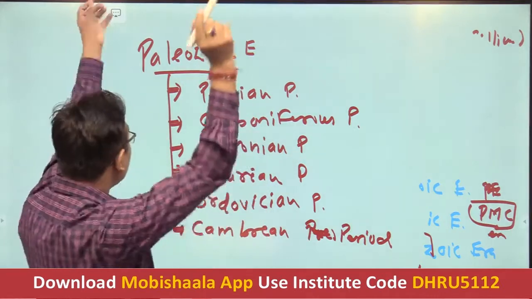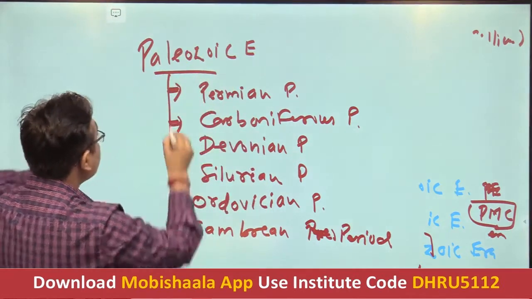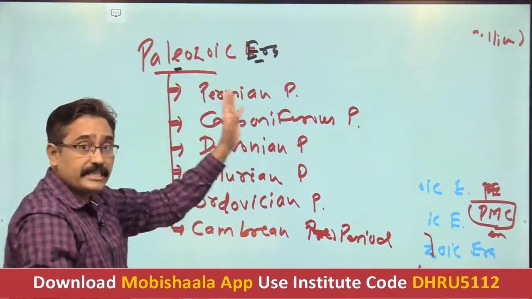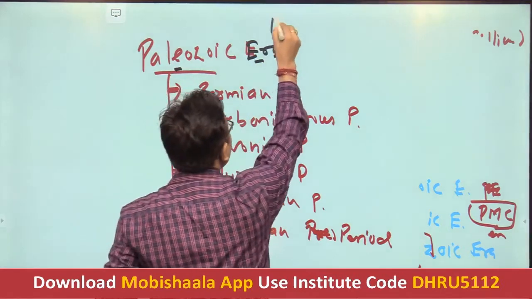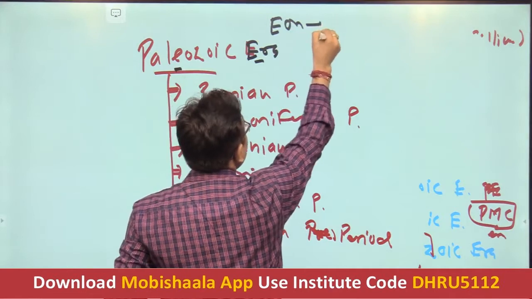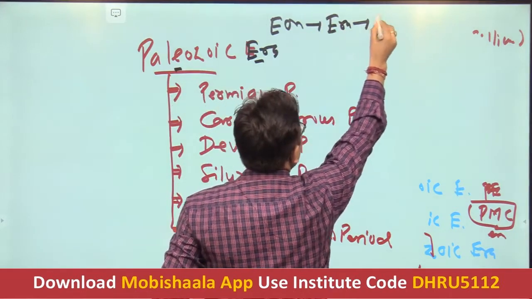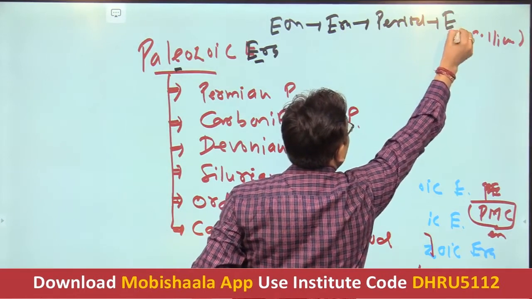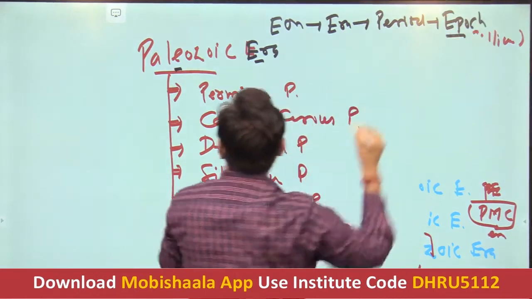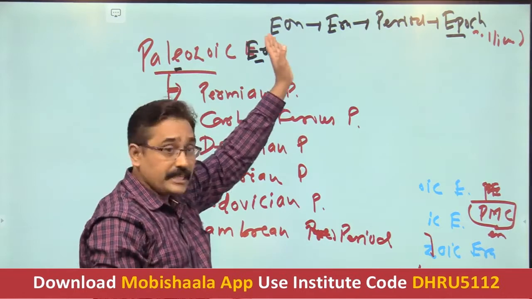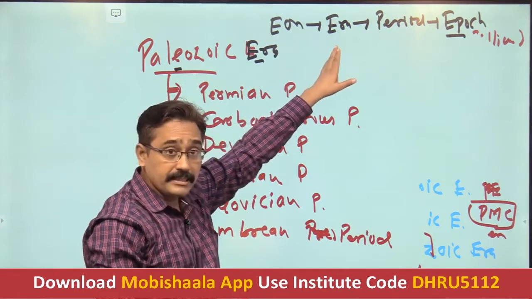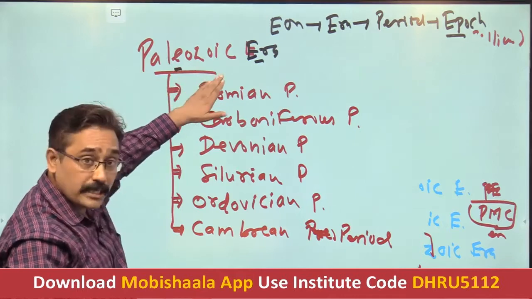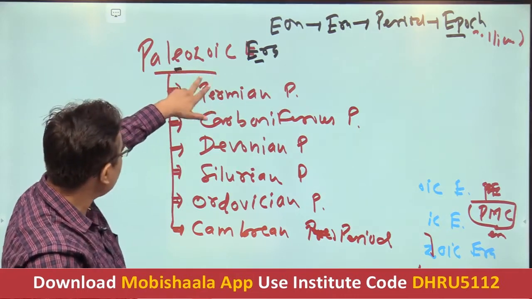So as far as this Paleozoic era is concerned, we know that first is eon, then era, then period, and then epoch. We have divided the Phanerozoic eon into 3 eras, and the very first era is the oldest one, the Paleozoic.